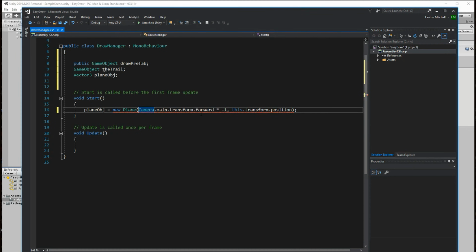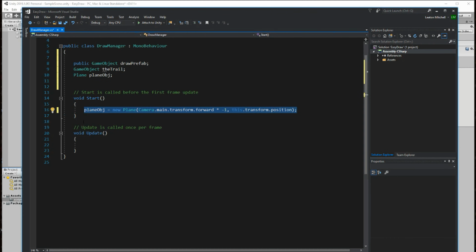Let's see, what am I missing? Oh wow, I am such a noob. I can't have this be a Vector3, it just needs to be a plane. Makes more sense that way. So, a public game object, a prefab, a local game object so we can use it later on in multiple areas of our code, and then a plane, and we just call it plane object.